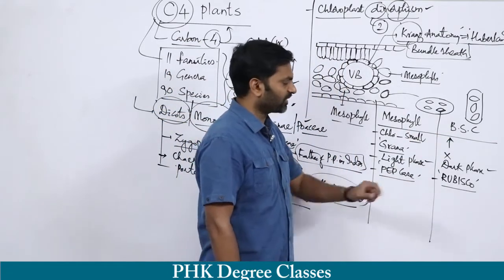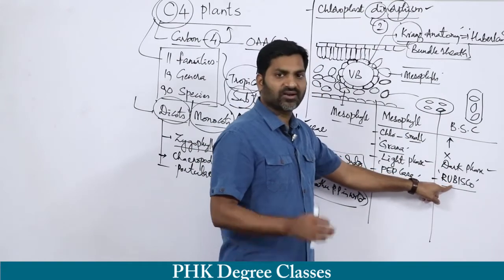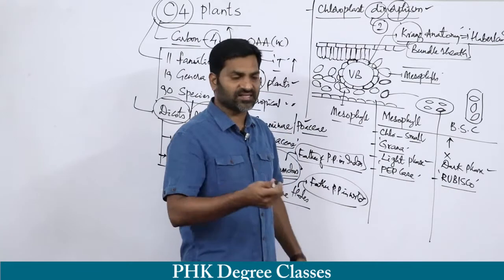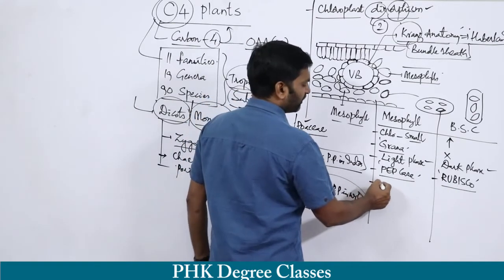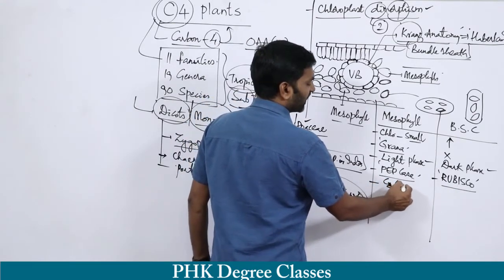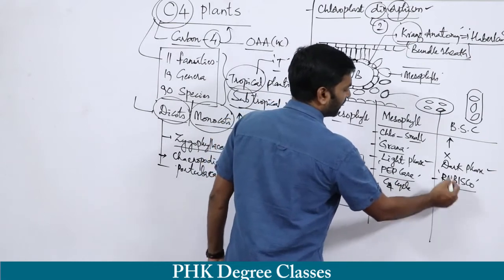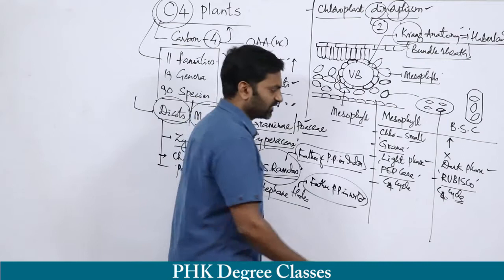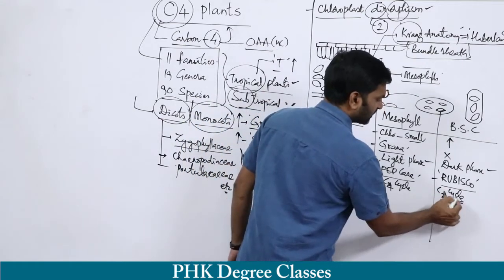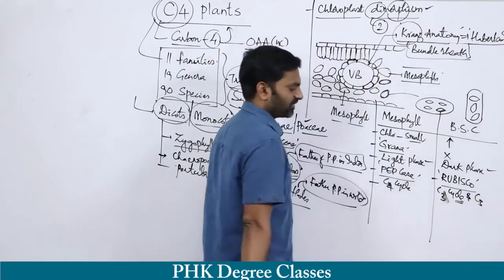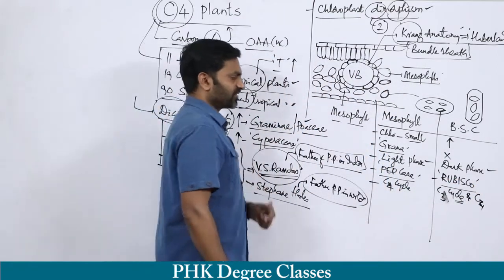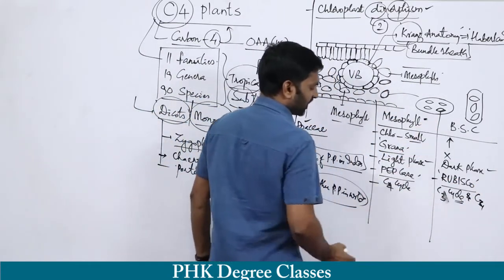Clear? Remember, when there is Rubisco, there is a chance of the C3 cycle. So in the mesophyll cell the C4 cycle takes place, and in the bundle sheath cell the C3 cycle takes place, as well as the C4 cycle.